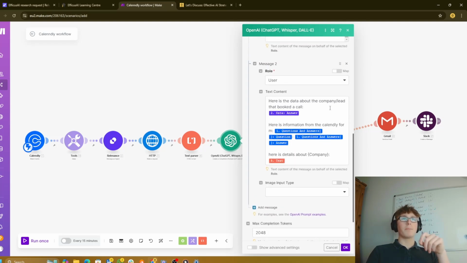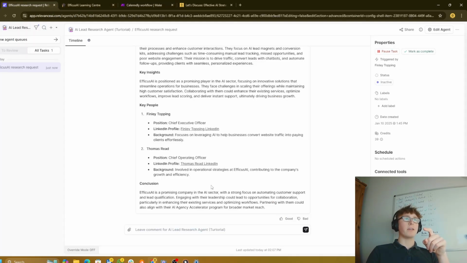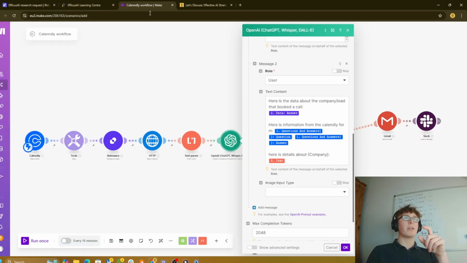Here's the data about the company lead that booked a call. So that's the information from Relevance, i.e. this information. So we feed that to ChatGPT. Here's information from the Calendly workflow, from the Calendly scheduling. Feed it in just for some additional information. And here's the details about FXAI, which in my case would be FXAI, in your case it's going to be your company.